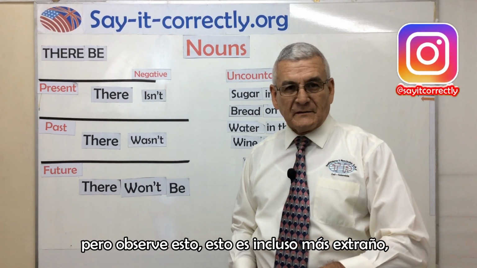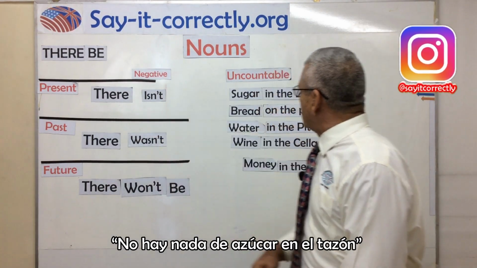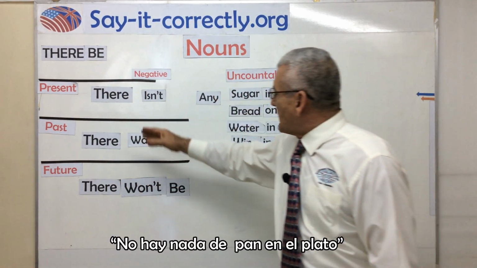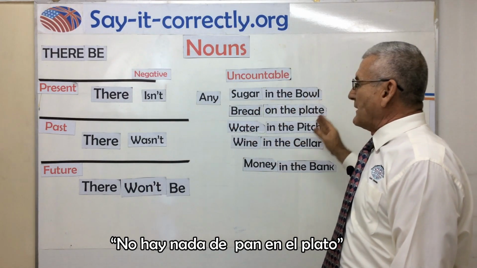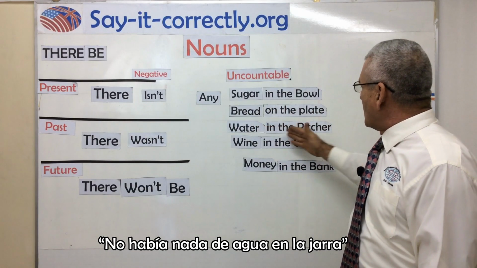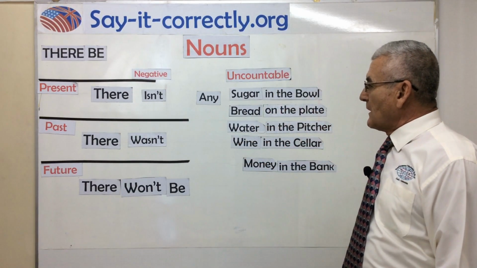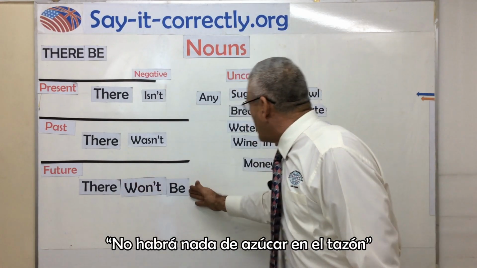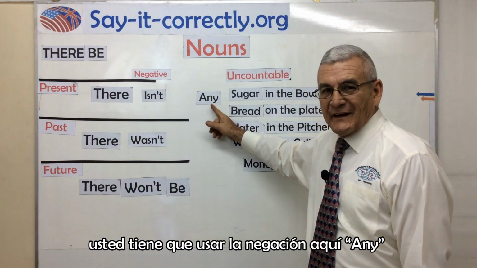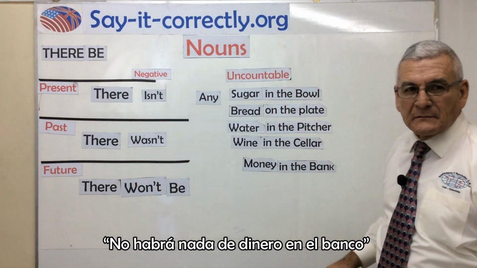But take a look at this. This is even more strange. There isn't any sugar in the bowl. There isn't any bread on the plate. Or in the past, there wasn't any water in the pitcher. There wasn't any wine in the cellar. Or in the future, there won't be any sugar in the bowl. You see, notice, you have to use the negative here, any. There won't be any money in the bank. Okay?